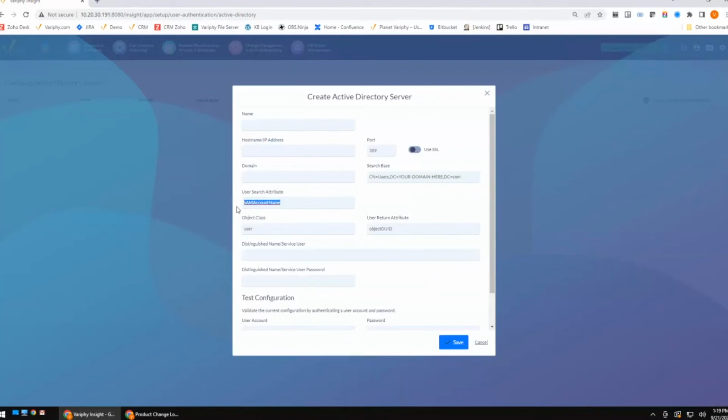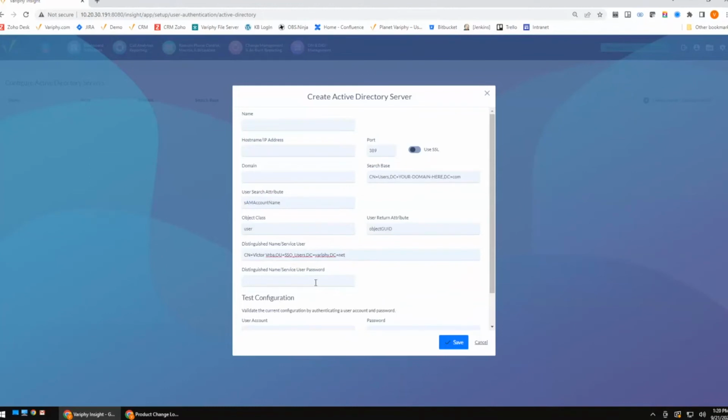However, we have a lot of customers that use what are called privileged fields in Active Directory, things like user principal name, or things like mail, like email addresses for logins. Those are privileged fields in Active Directory. Prior to 13, we didn't support the privileged fields. But you'll notice in our new Active Directory configurations, we now have the ability to add distinguished name users and distinguished name passwords.